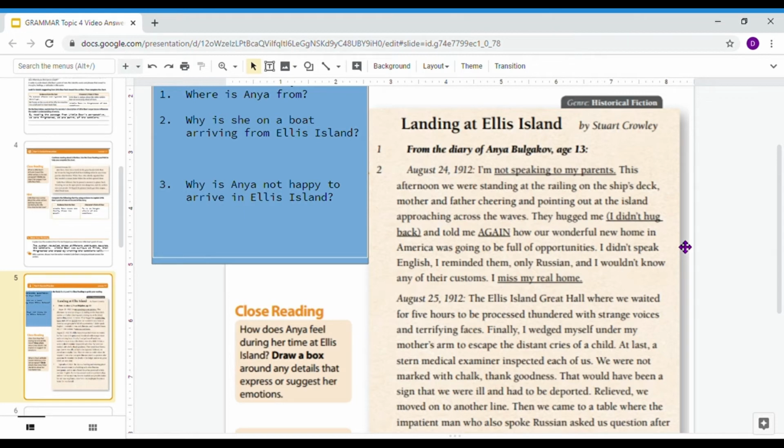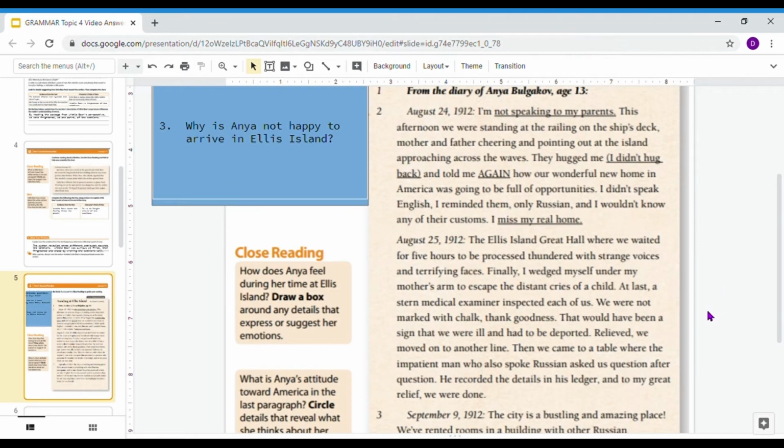August 25th, the next day, 1912. The Ellis Island Great Hall, where we waited for 5 hours to be processed, thundered with strange voices and terrifying faces. Finally, I wedged myself under my mother's arm to escape the distant cries of a child. At last, a stern medical examiner inspected each of us. We were not marked with chalk, thank goodness. That would have been a sign that we were ill and had to be deported.